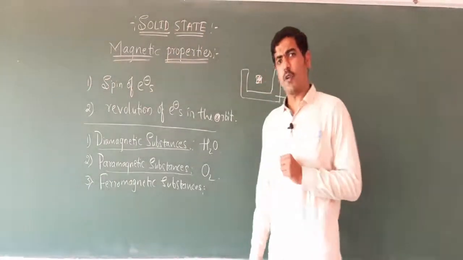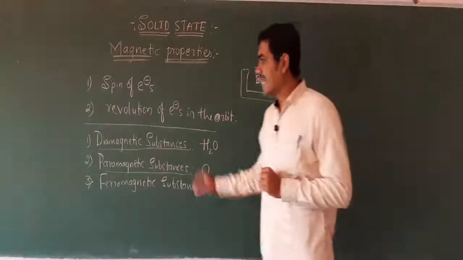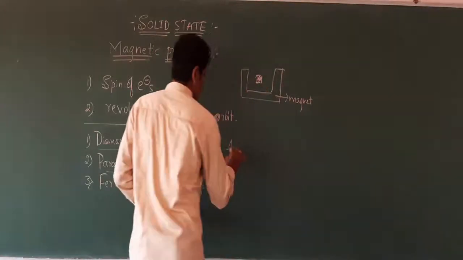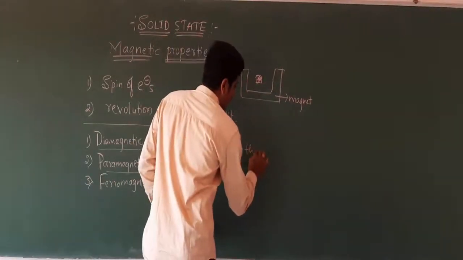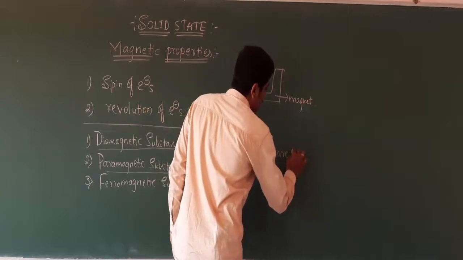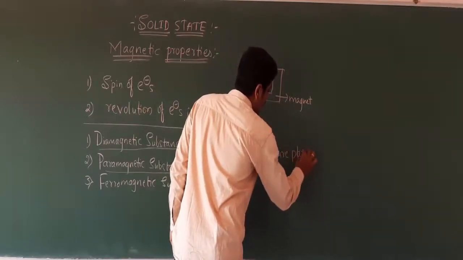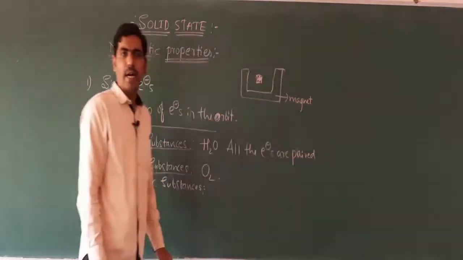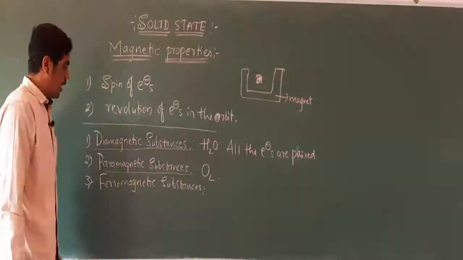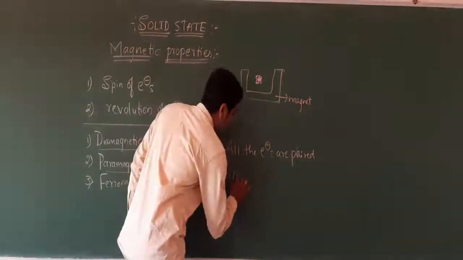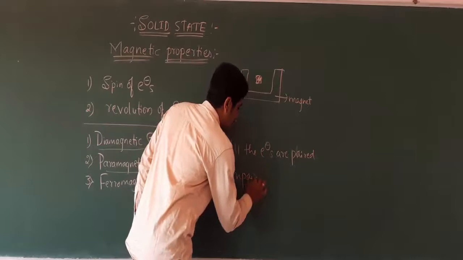The reason for this is, in diamagnetic substances all the electrons are paired. When all the electrons are paired, the substance acts as diamagnetic. And in paramagnetic substances, unpaired electrons are present.